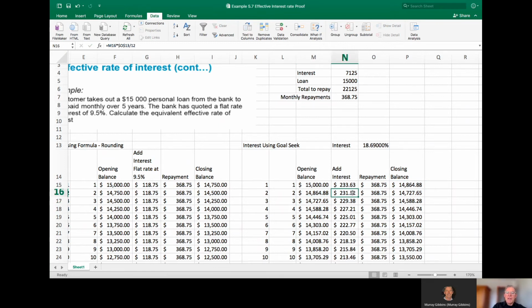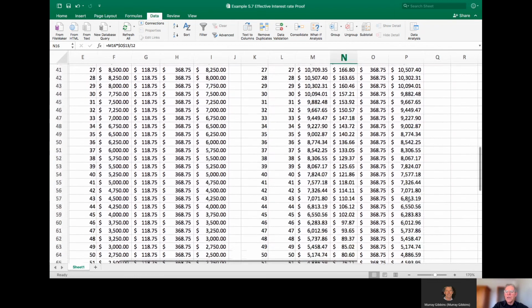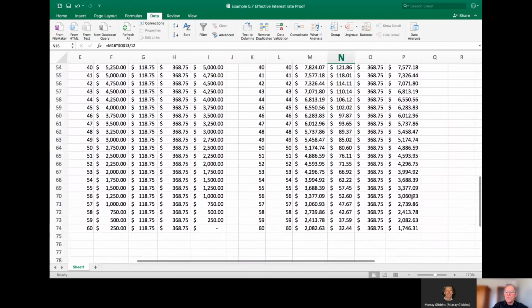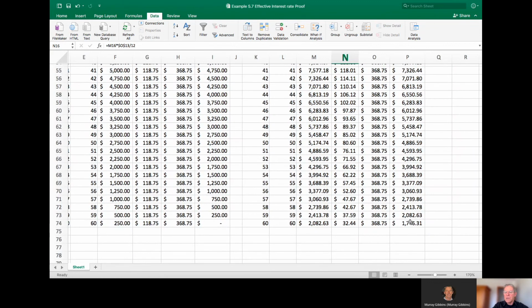Do the same sort of thing. We'll write our formula, let this equal, click on it, click on that cell, put the $ signs in, and then divide by 12, hit the enter key, and you've written your formulas for your second line. Drag it all the way down. Let's see what happens. Fingers crossed. Using 18.69, whoops, it didn't quite make it. So 18.69 still left some money in the account. So we're hitting it too hard. We're charging too much interest.